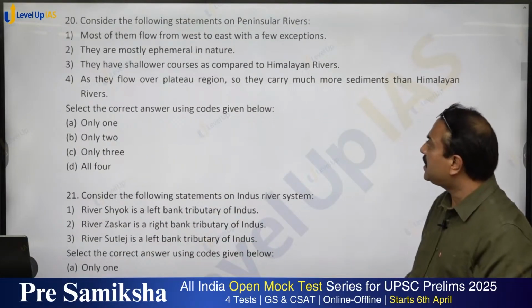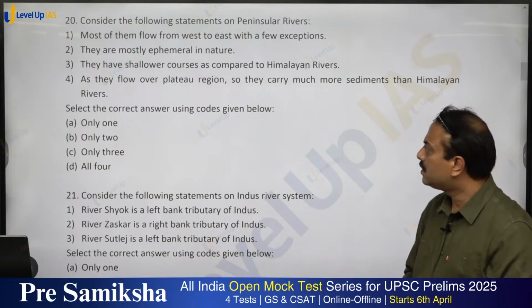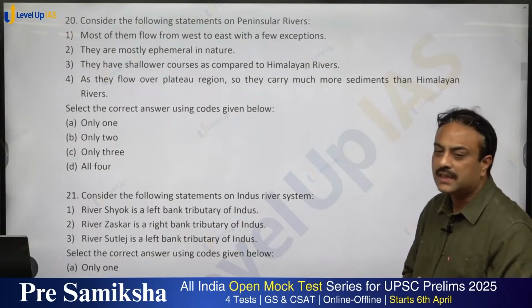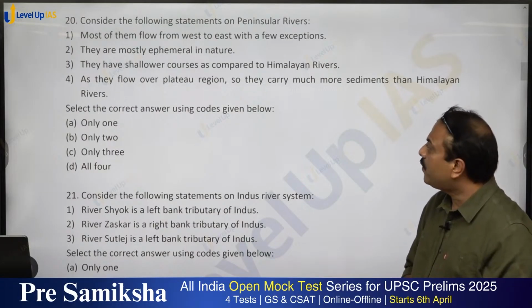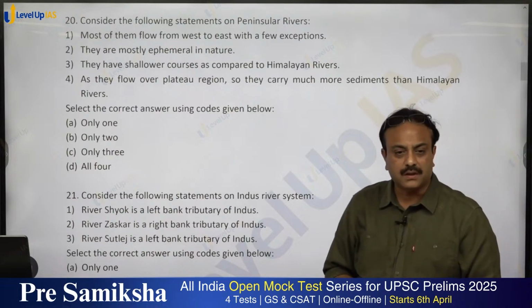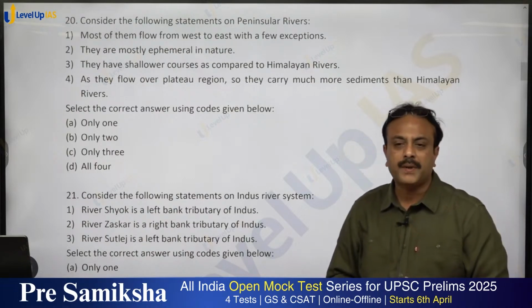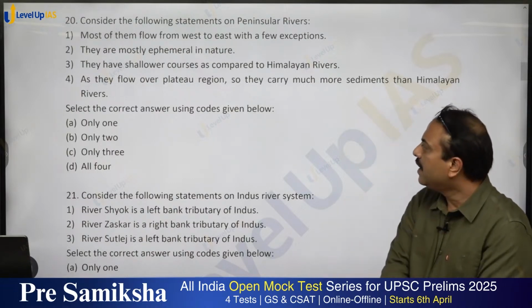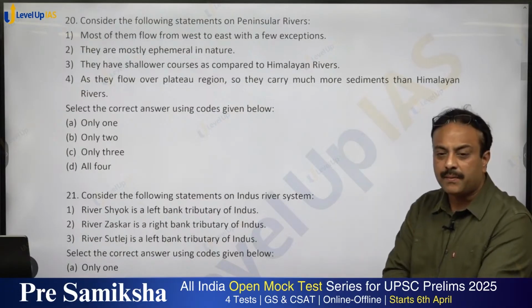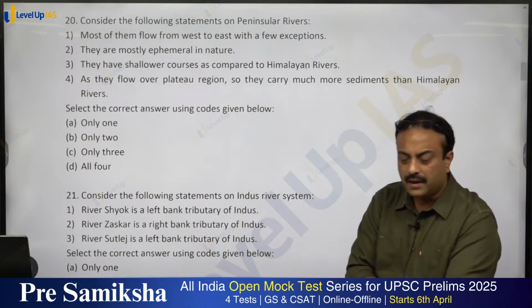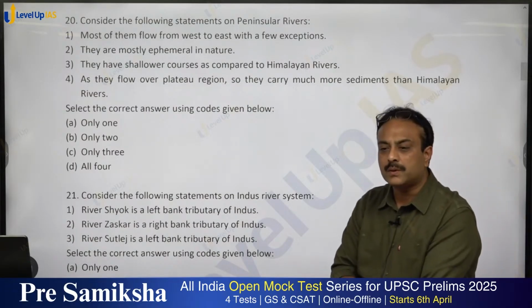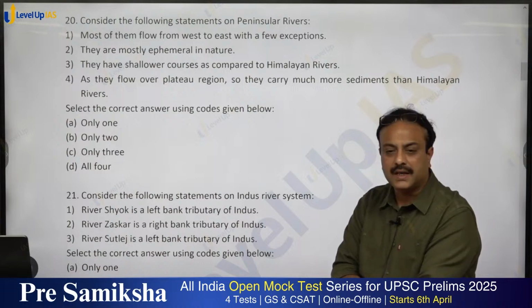Consider the following statements on peninsular rivers. So what are the peninsular rivers and statements on them? Most of them flow from west to east with a few exceptions. The slope of the peninsula is from west to east. They are mostly ephemeral in nature. Ephemeral stands for seasonal character. They are rain fed, dependent upon monsoon. So they are ephemeral in nature, correct.